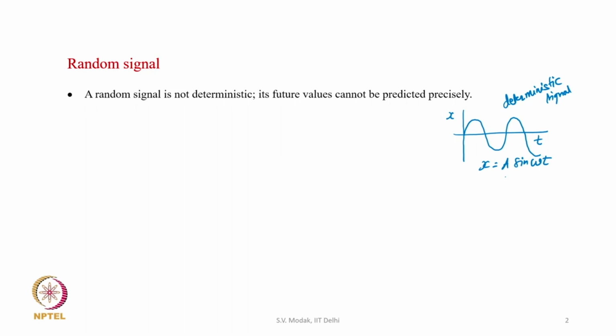So, there can be other signals like periodic signals, transient signals. For those signals also the future values of the signal can be predicted exactly. However, there are signals in which it is not possible to predict the precise value of the signal at a future instant of time. For example, if a bicycle is moving on a rough road, then the vibration of the bicycle due to the roughness of the road cannot be predicted at a future instant precisely, because the roughness of the road is random and that leads to random vibration of the bicycle.